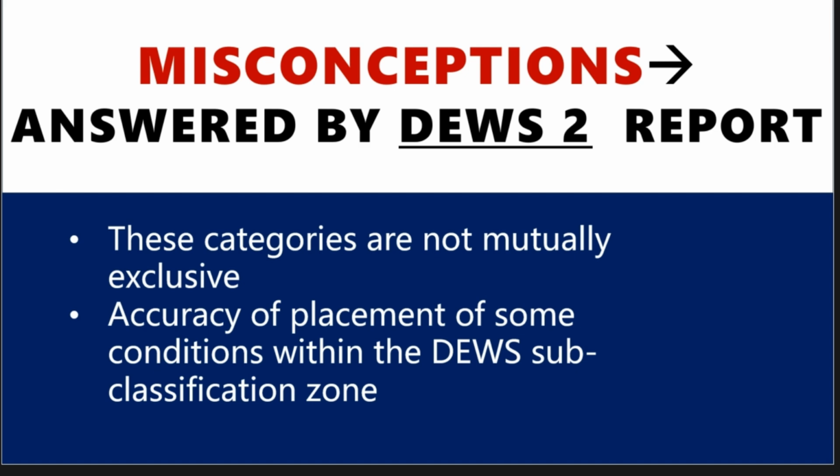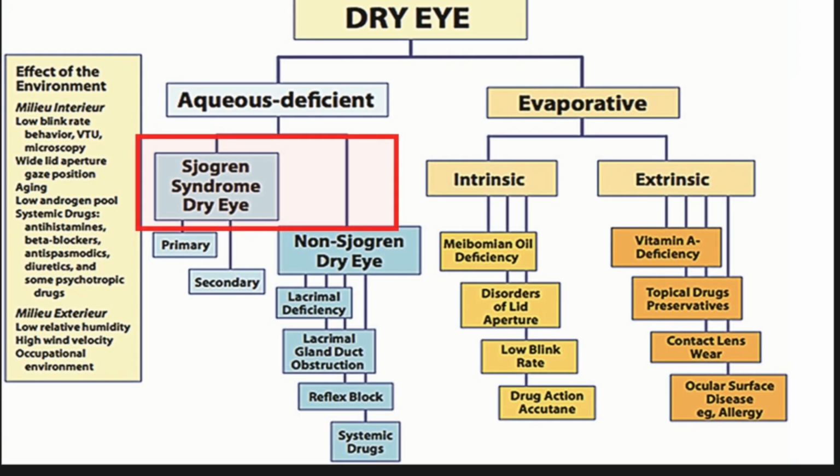In the DEWS II report, it was said that these categories actually are not mutually exclusive. It means that a patient can have one variety and that variety can evolve into another variety, or two varieties can coexist in the same patient. So that was the misconception that was answered by the DEWS II report. Now let us give you an example. For example, you have Sjogren's syndrome, which is basically an autoimmune disorder, a chronic inflammatory disorder.